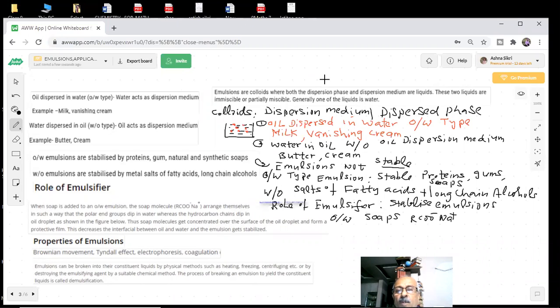So what is happening, you are already aware of that. You are having the soaps which we told you, this type of thing. The head was polar. This is your COO⁻ group, and this is your hydrophobic R chain. So this is a polar group. What will it do? This polar group will get attached to the water. This is my polar group, COO⁻. So what does the polar group do? If I write in a better way, you are aware of it.